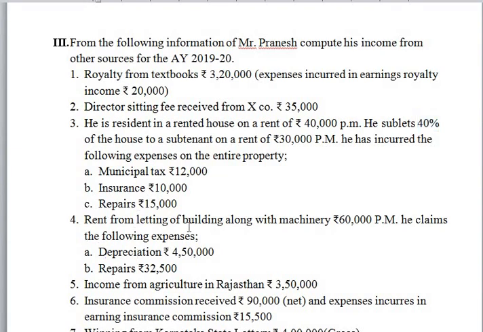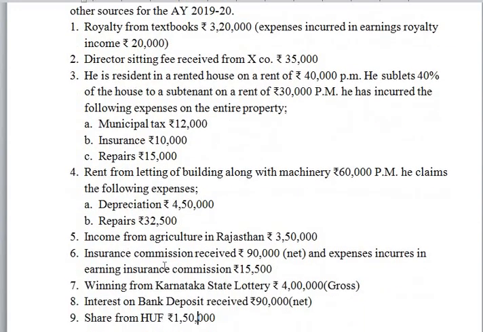Next, rent from letting of building along with machinery rupees 60,000 per month. He claims the following expenses. It is a kind of income from letting of building or machinery on lease. So any expenditures incurred for earning these incomes will be deductible. That means from the 60,000 per month, that means 60,000 into 12, so from the 7,20,000, these two payments or expenses must be deductible and the balance is taxable.